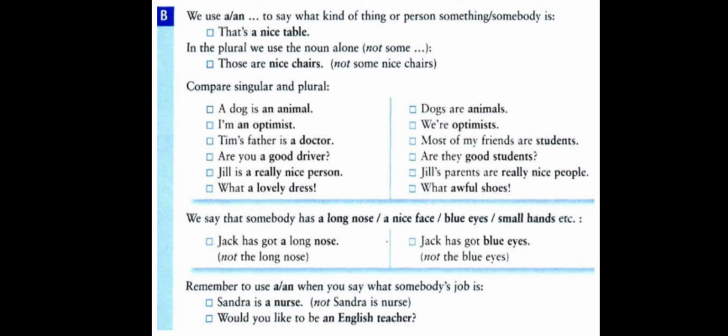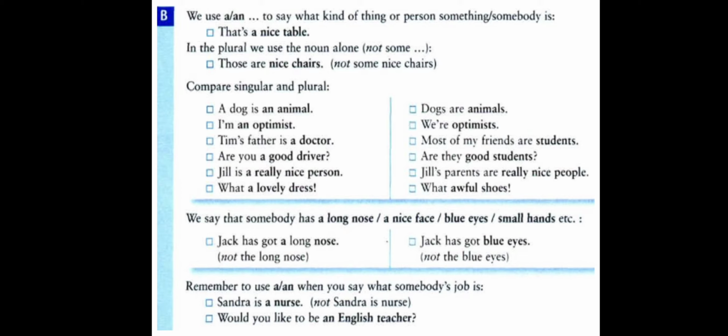We say that somebody has a long nose. Nose here is singular, that's why we use the article a. A nice face. Face is singular, we use the article a. Blue eyes. Eyes are plural, that's why we don't use any article here. Small hands. Hands are plural, so we don't use any articles.